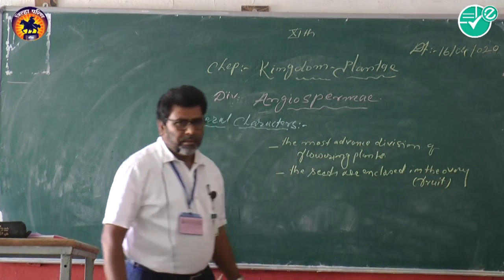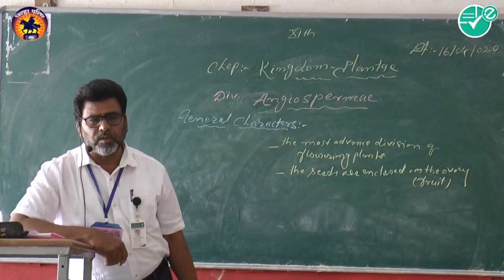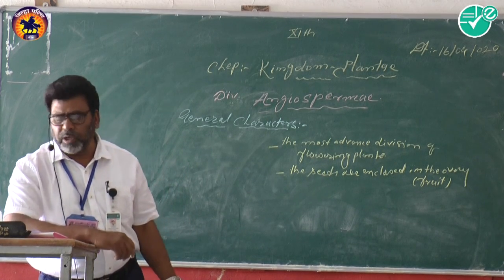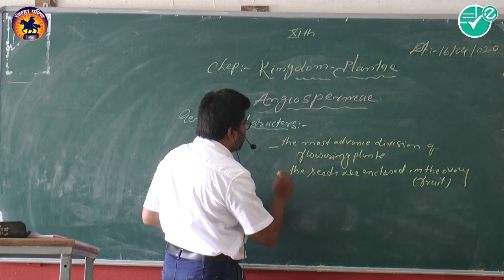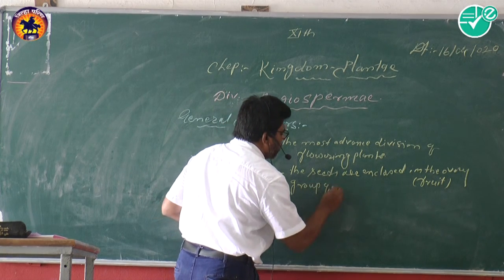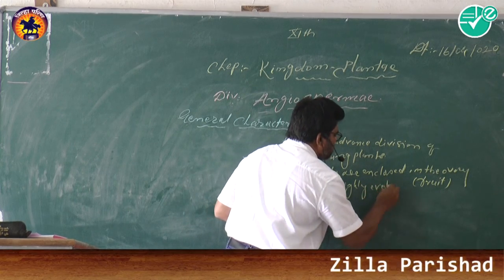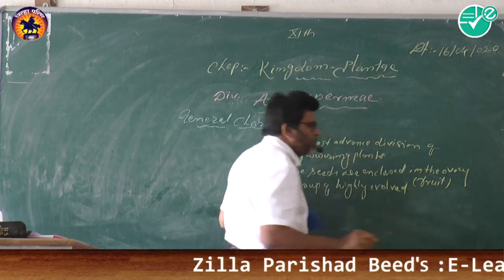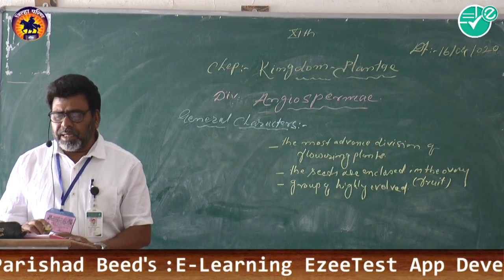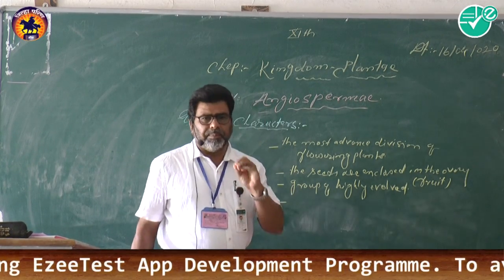The main features of this group are that the seeds are enclosed in the ovary or in the fruit. They are a group of highly evolved plants. So, these are the members of the angiospermic plants, a group of highly evolved plants.